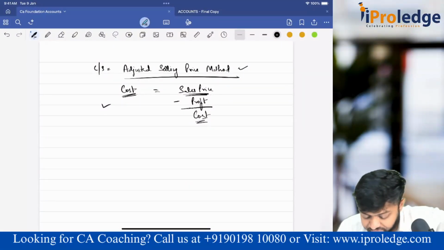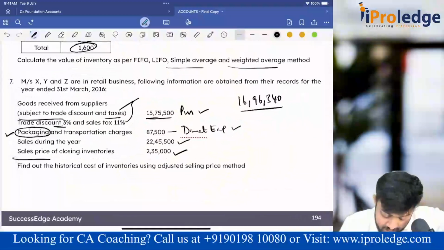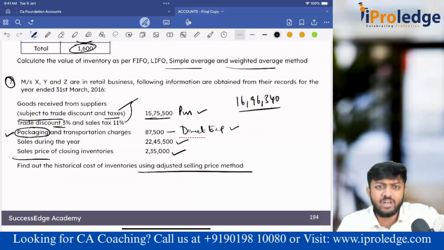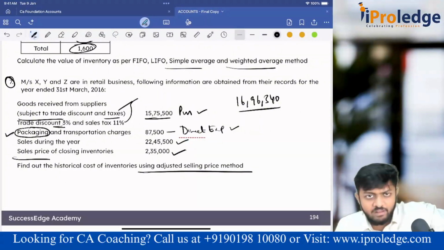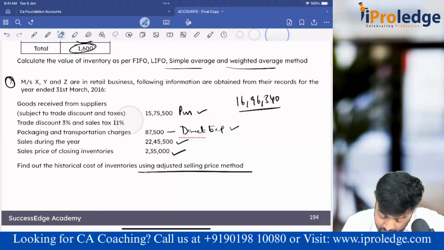Right. So this is one more method, and let's take an example under this method also. Let's take this 7th one. This is finding out under adjusted selling price. Simple. You have the sales price. If you subtract profit, you'll get cost. Apply that cost and find out the value of the closing stock at cost. Now, they have given us various things. We'll see what it is.